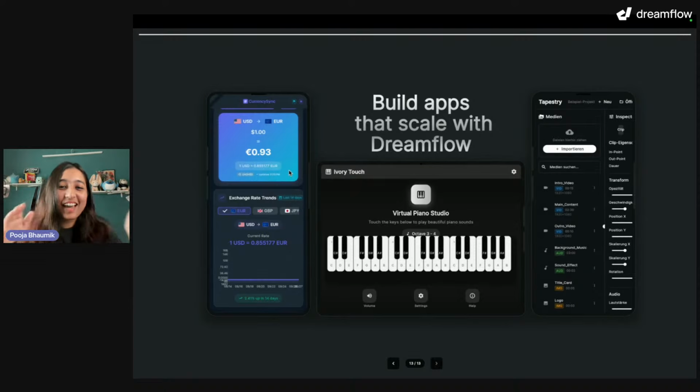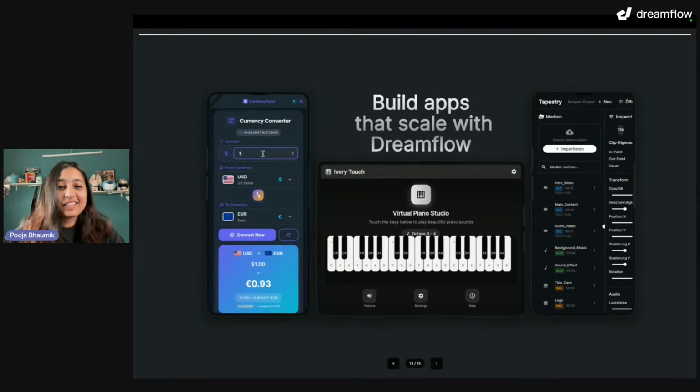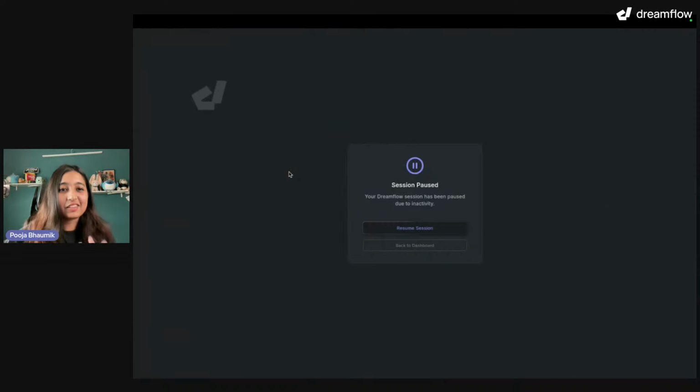This is a Flutter web app, a presentation that I built with Dreamflow. All the things that you see here are web views of real Dreamflow projects that were built by our users. This entire slide is also a Dreamflow app. And I just want to show you the Dreamflow platform directly.